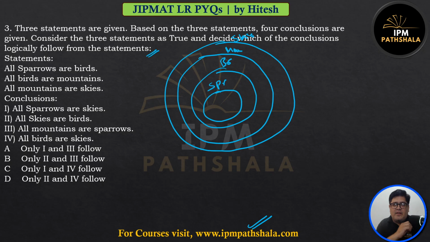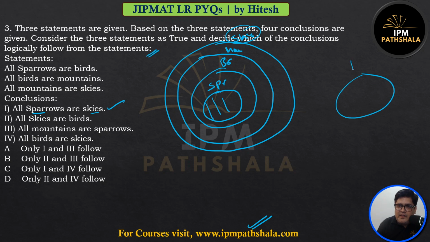This is the kind of structure we have. Sparrows are part of birds, which are part of mountains, and mountains are part of skies. So, what conclusions follow? All of the sparrows are skies. You see, all of the sparrows are inside skies. This is true. All of the skies are birds. Is sky a part of birds? Do we have this kind of diagram? No. So this is not true.